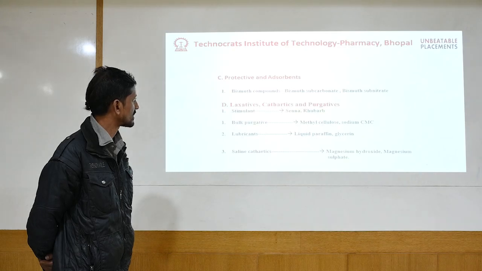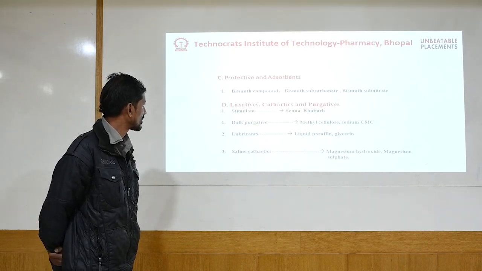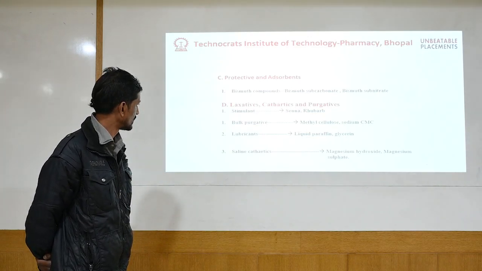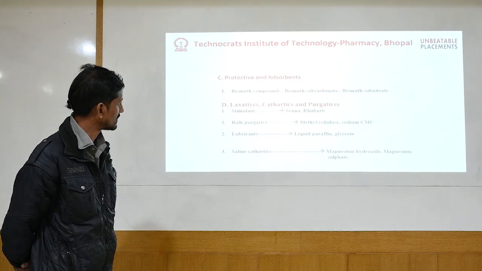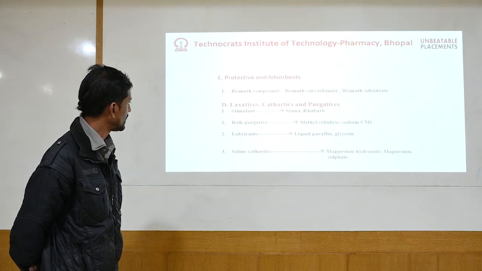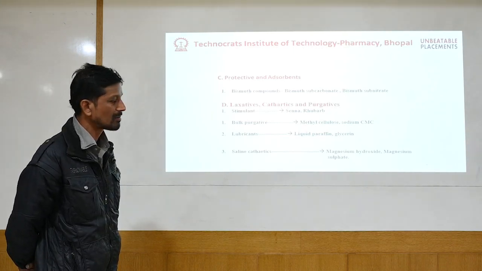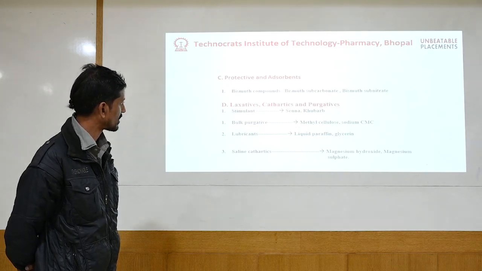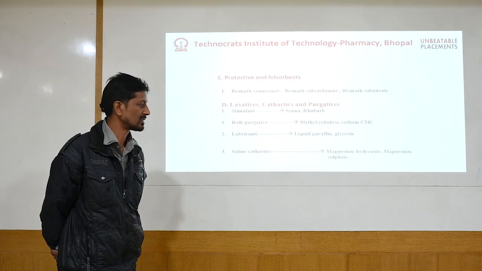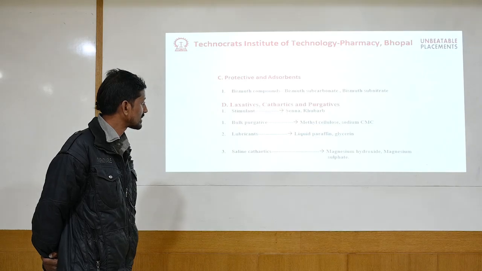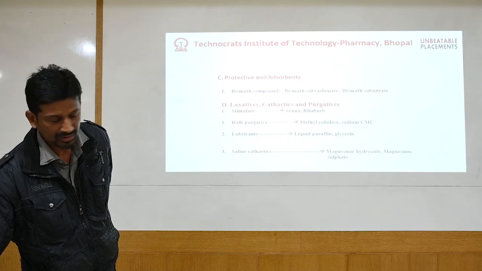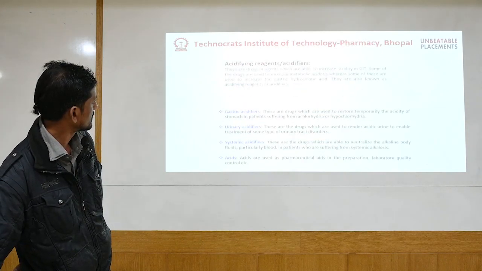Normally we have the fourth class: laxative, cathartic, purgative, which has already been discussed. They are broadly classified into four main types. Stimulants stimulate the motility of the gastric tract, especially the intestine, by increasing the amount of water and fluidity. Then there are bulk purgatives, which increase the mass of the food or whatever is in the intestine. Then there are lubricants, which smoothen our GI system, especially the intestine. Then there are saline cathartics, magnesium hydroxide and magnesium sulfate. They have multiple examples. Depending upon the dose, we may use them as purgatives or laxatives.